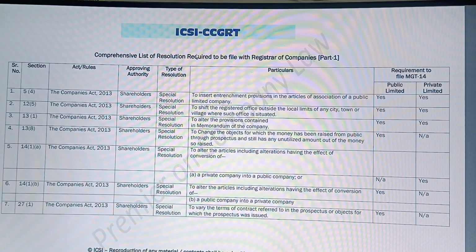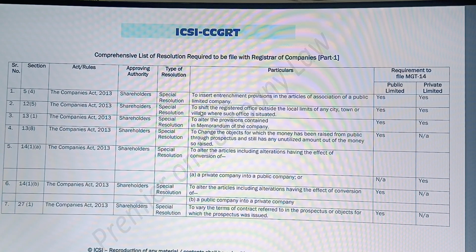Okay. Now type of resolution, special or ordinary resolution. Now these particulars, that is the purpose for which the resolution is passed and whether it is required to file MGT-14 or not in case of public company and private company. So the first one is a special resolution passed by the shareholders to insert entrenchment provisions in articles of association of a public limited company. In this case it's required to file MGT-14.